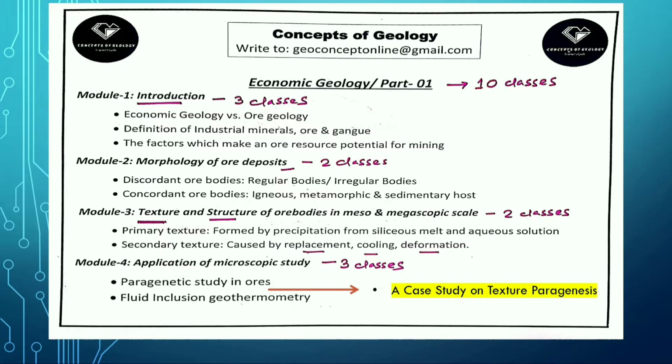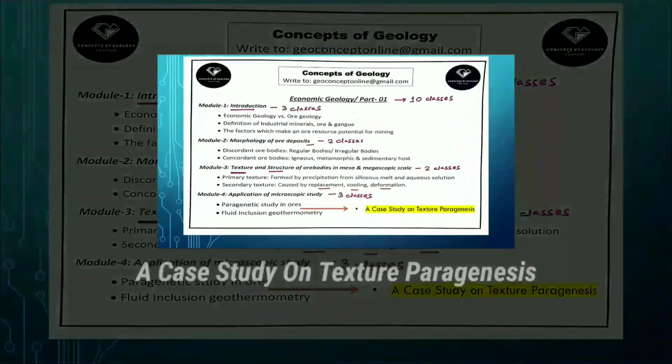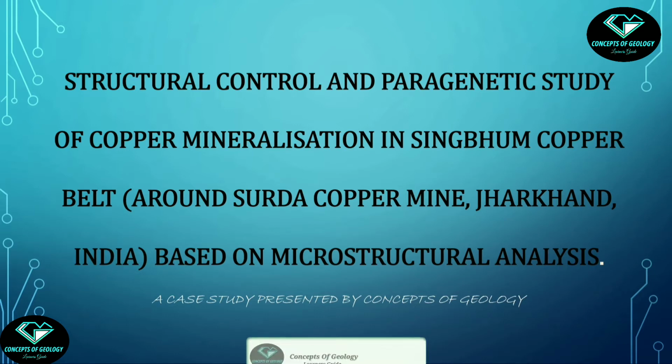Okay, I am using a slideshow for this class, as the paragenesis will be established on the basis of analysis of some microscopic photographs. So let's start. The topic is chosen from a real work which belongs to my own dissertation project. The Singhbhum shear zone is a ductile shear zone and one of the most ancient economic mineral belts in India. This is well known for its copper and uranium deposits, and we will do our job on the copper mineralization.